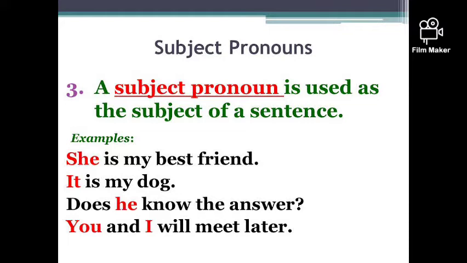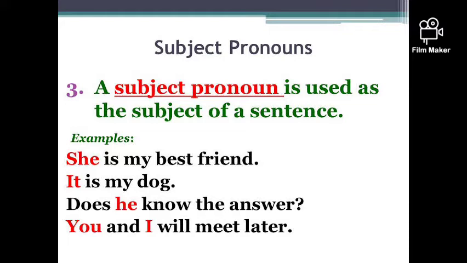These are the main part of the sentence. If we replace the nouns which are in subject place, they are called subjective pronouns. If they do the work, if they are the main part of the sentence, and we replace such nouns with suitable pronouns, they're called subjective pronouns.